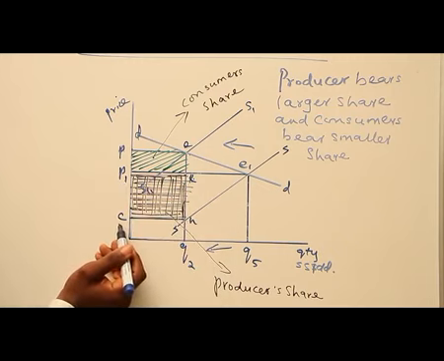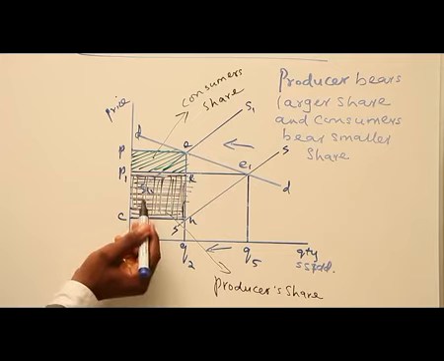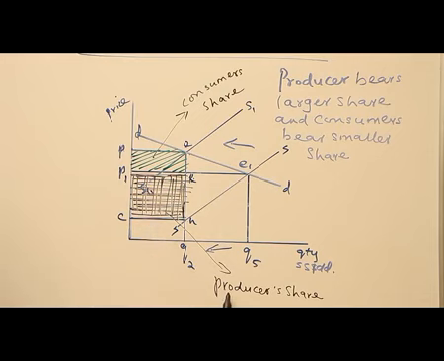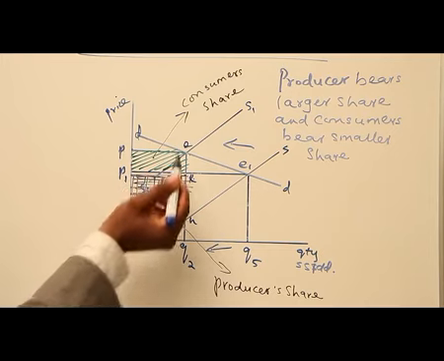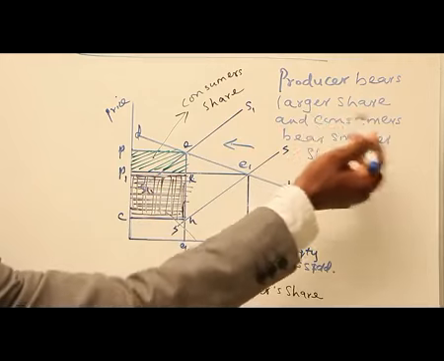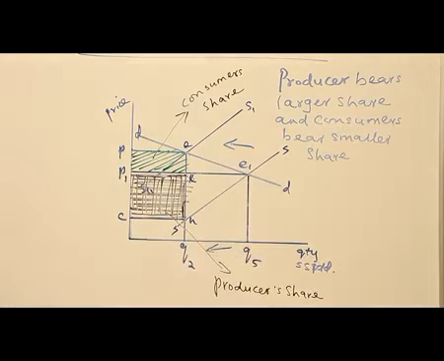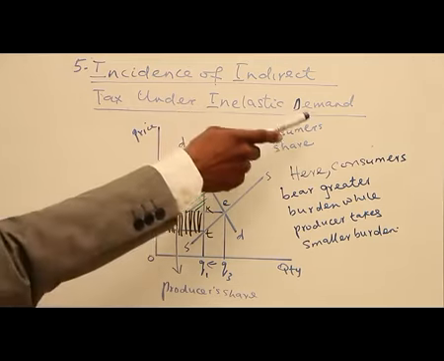P1KHC. Right? So it implies that if the product has elastic demand, the producer or the seller will pay the larger share of the tax, while the consumer will take part of the share. So that's what we call elastic demand in the incidence of indirect tax. Here the producer bears the larger share and consumers bear the smaller share. The fifth one: incidence of indirect tax under inelastic demand.